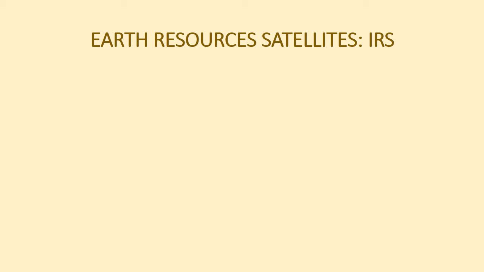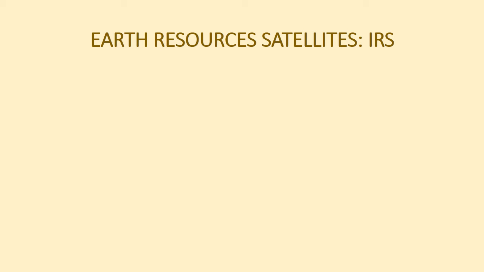Indian Earth Resource Satellite, IRS. The Indian space program has the goal of harnessing space technology for application in the area of communications, broadcasting, meteorology and remote sensing. The important milestones crossed so far are Bhaskara 1 and 2 in 1979, the experimental satellites which carried TV cameras and microwave radiometers.